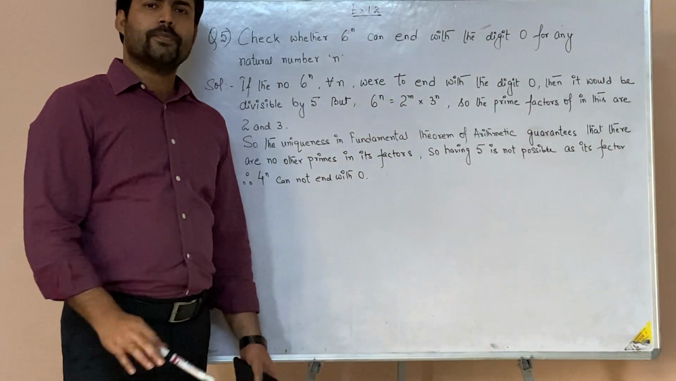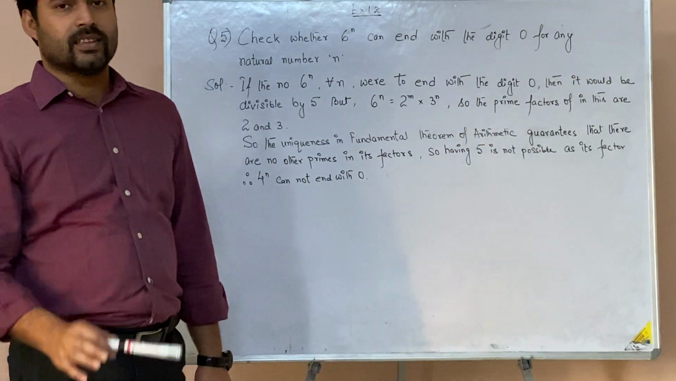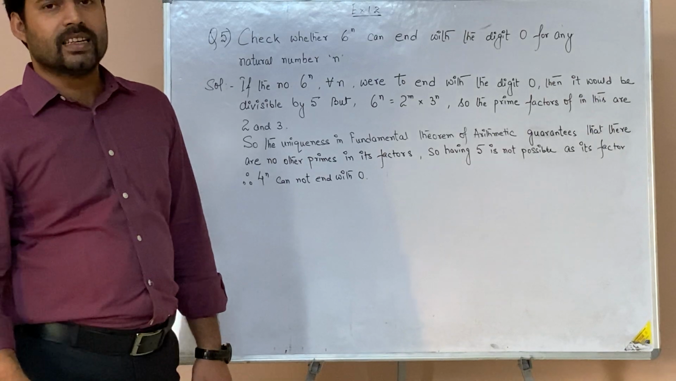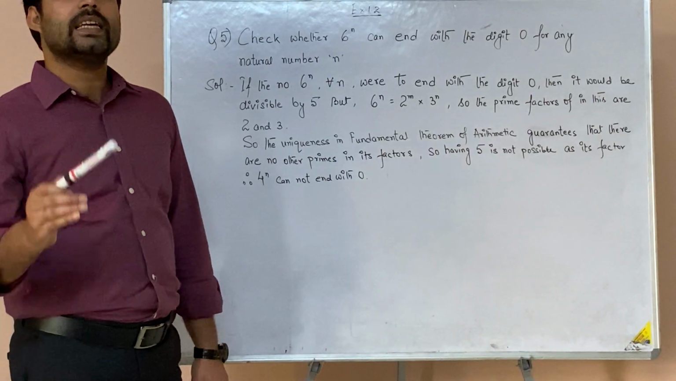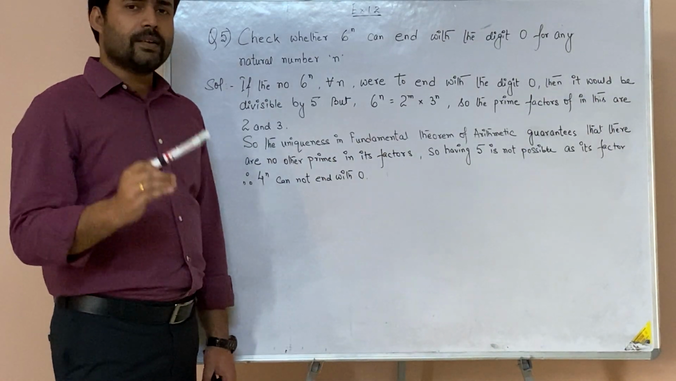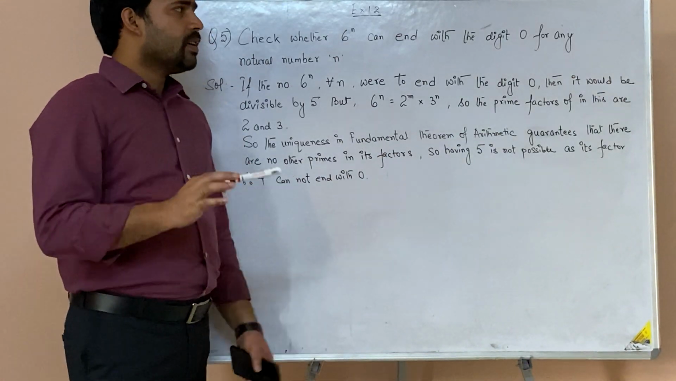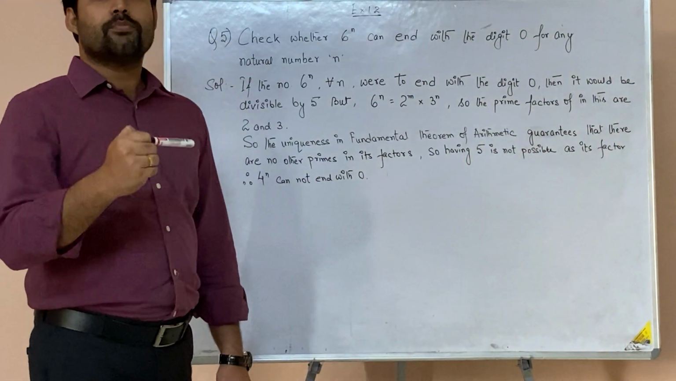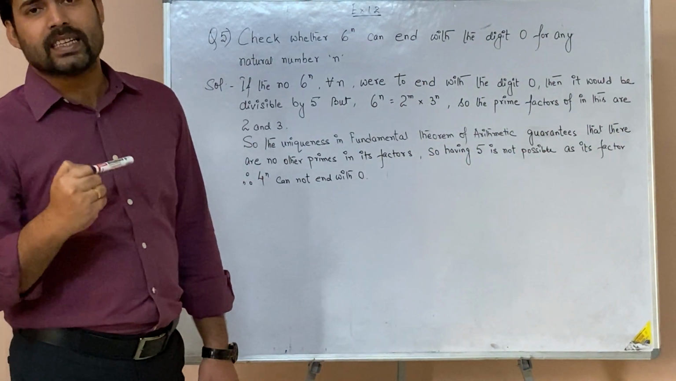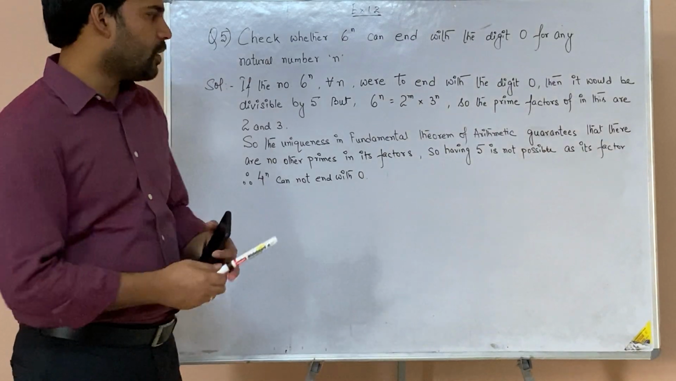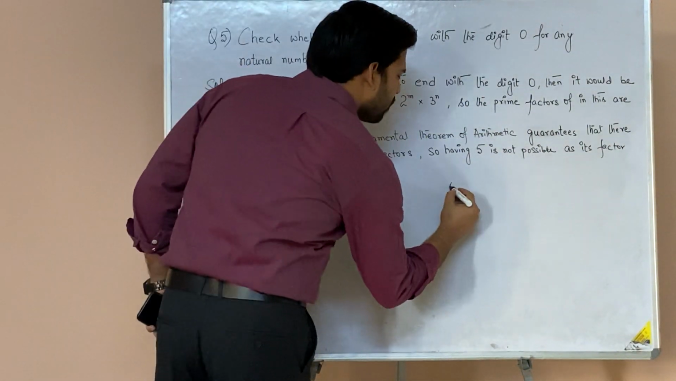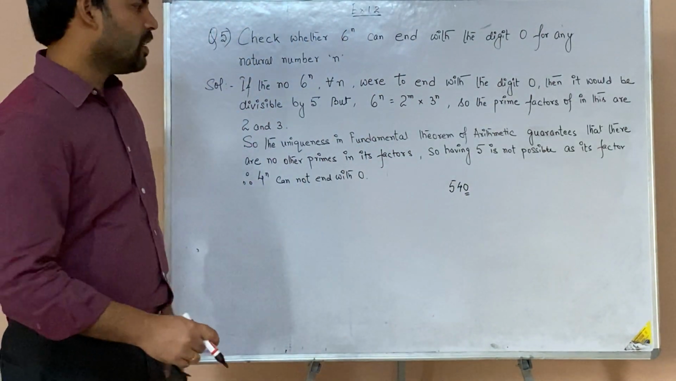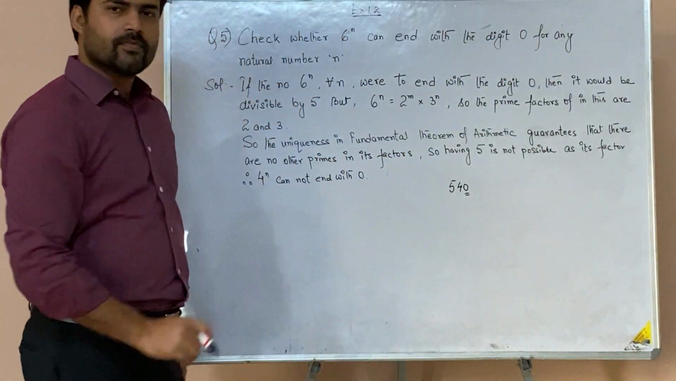We have studied in our previous class, in the divisibility of 10, that any number which has 0 in the end is divisible by 10. So if any number is to have 0 in the end, then that number must be divisible by 10. Suppose you write down 540. It has 0 in the end. That means this 540 is divisible by 10.